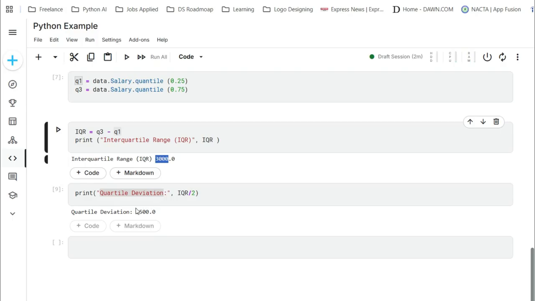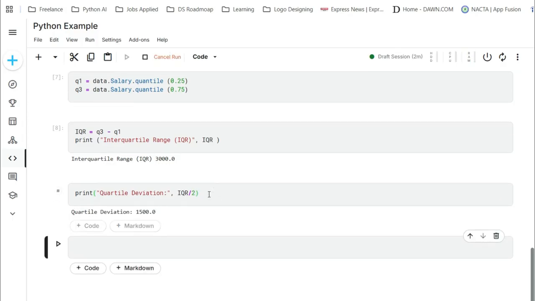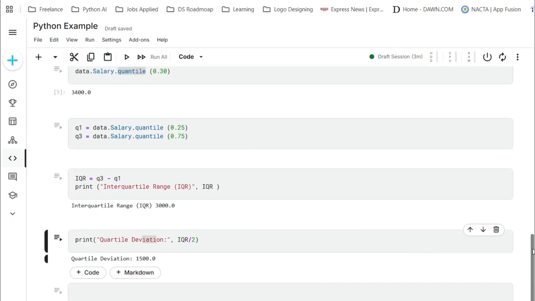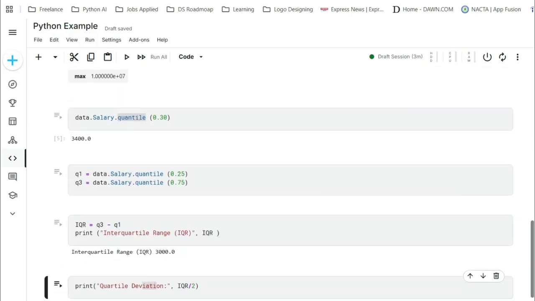And one more thing which I did not describe in the slides is the quartile deviation. This is nothing but dividing the IQR by 2. So this gives the quartile deviation. I hope that after watching this video you have understood the concept of all these four key points, and through the practical you can also use them in Python.